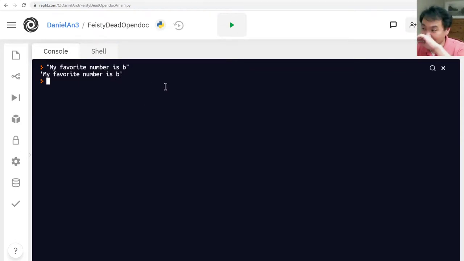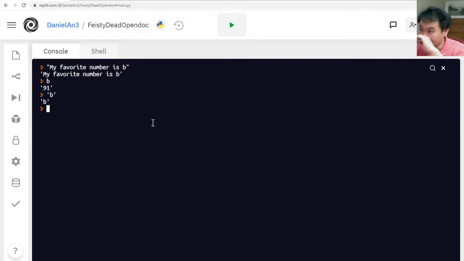So the dilemma is that if I ask what b is, it says 91, but if I put b in quotes, it just thinks of b as the letter b, and because this b is inside quotes, it's not going to access the value stored in the variable b. So b without quotes is the variable, b with quotes is a letter. That's the reason why Python requires these quotes to understand which one's the variable and which one's just a string of text.